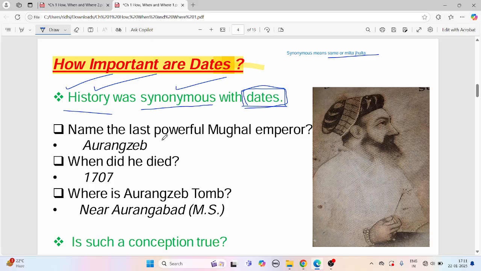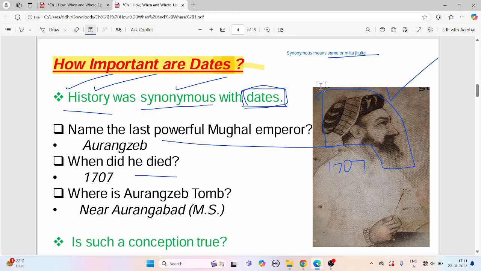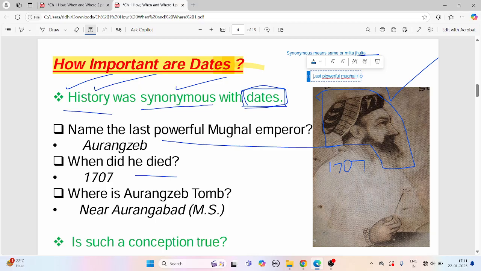Now, name the last powerful Mughal emperor. Who was it? It was Aurangzeb. When did he die? 1707. He was the last powerful Mughal ruler. After this, there was one more who you would be studying. Now pay attention here. The last powerful Mughal ruler was Aurangzeb.